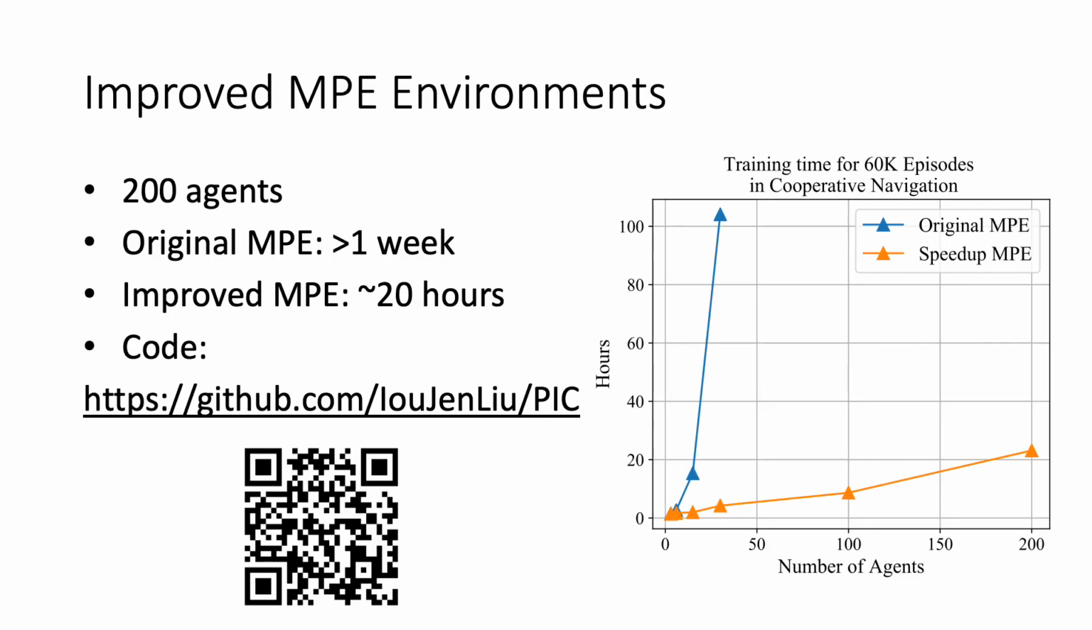As I mentioned before, in order to scale to such a large number of agents, we had to improve the implementation of the original multi-particle environment, which now supports up to 200 agents. For training 200 agents, the original multi-particle environment requires more than 1 week. In contrast, our improved multi-particle environment takes only 20 hours. The code is available at the given website.